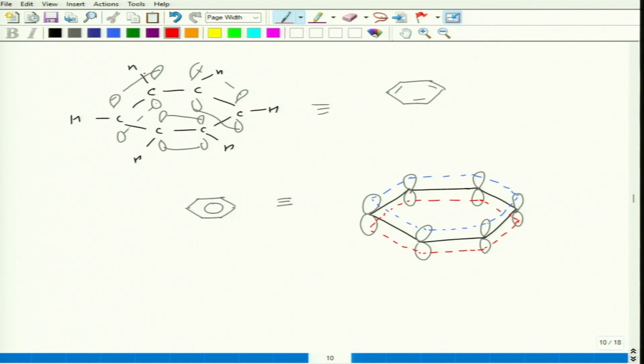You might say this pi bond is actually making a fencing and the ring is inside, and whatever is shown by this dash is actually the electron density that is circulating in the entire ring. Okay.